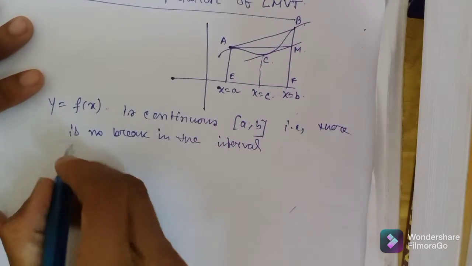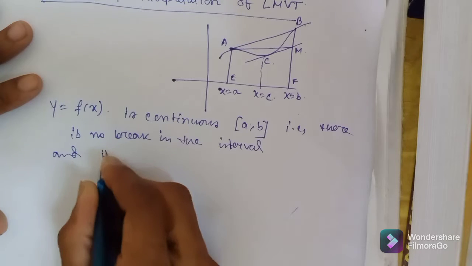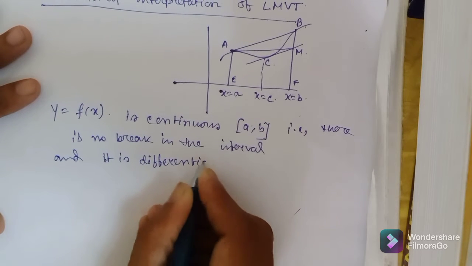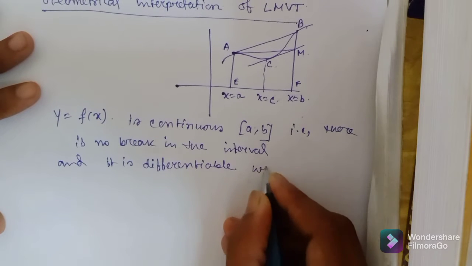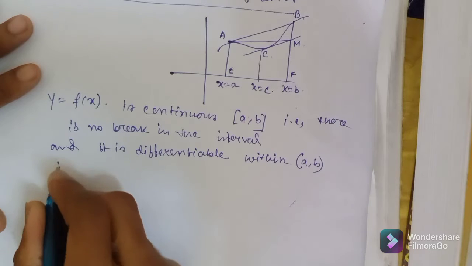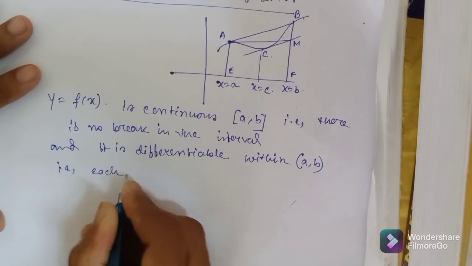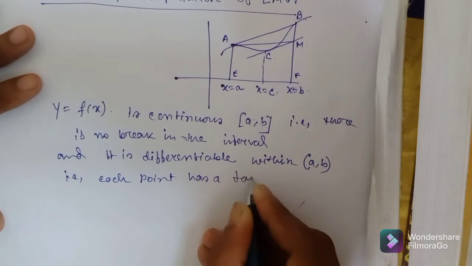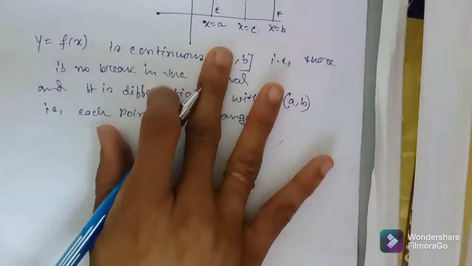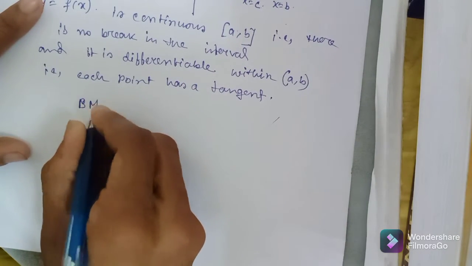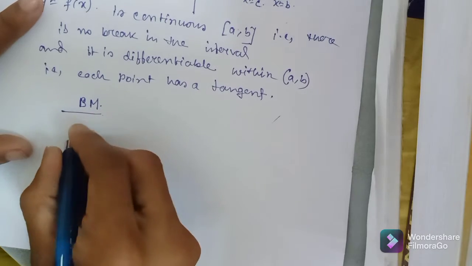Okay, and it is differentiable within open interval AB, that means each point has a tangent. Okay, now we find out BM by AM.